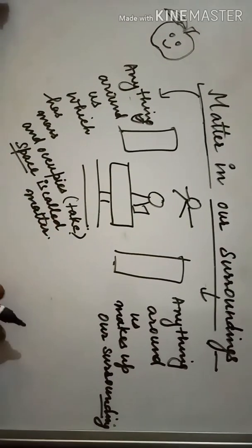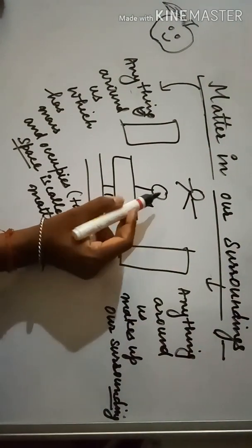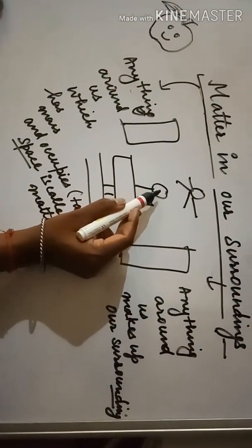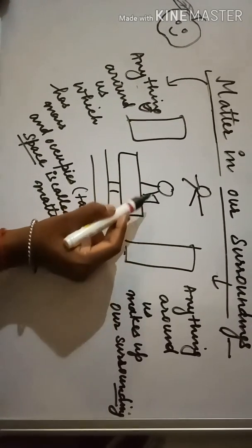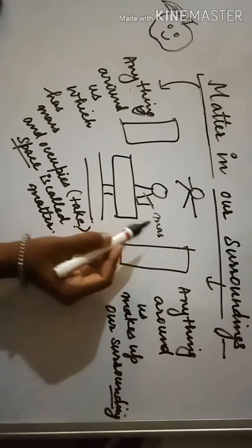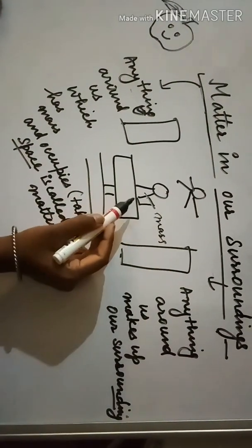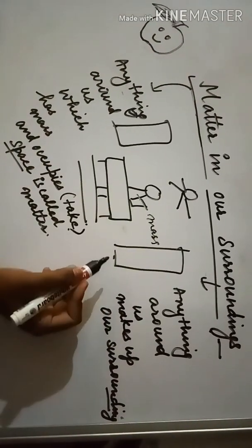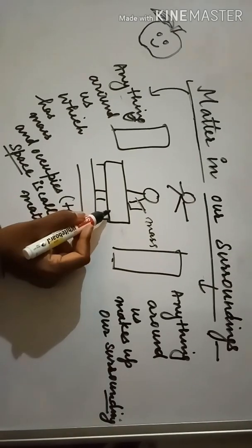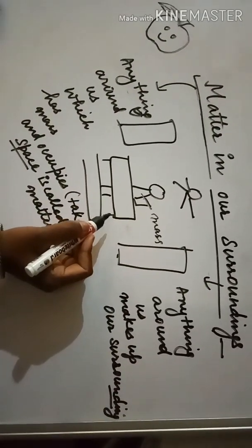Okay, so we should understand matter by this diagram. Let's say this is a person. So do you think this is matter? Yes, this is matter. Why? Because this person has some mass and also it is taking some space. It means it is occupying some space. Similarly, do you think this table is matter? Yes, this is matter because this table also has some mass and it is also taking some space. It means it is occupying some space.